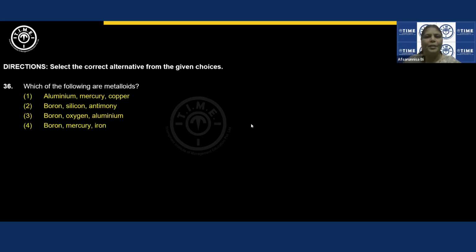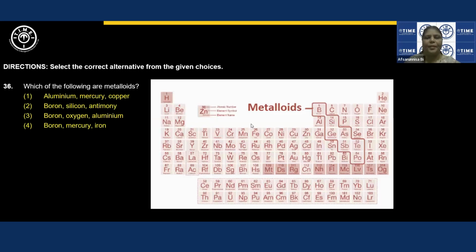Then as we shift further to the right side, we see non-metals. I'll show you the periodic table first. These are all metals; mostly we have metals in the periodic table. Now as you move ahead, the highlighted ones are metalloids and the remaining are non-metals.